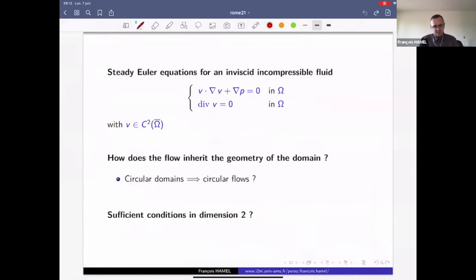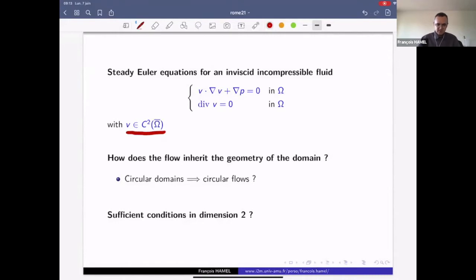And we assume that the flow V is of class C2 of omega bar, which is more than the usual regularity because we only have a first order equation here. But this assumption plays a role somewhere; you will see that later in the proof. Maybe we can relax it to C1,1, but the arguments as such cannot get rid of this type of assumption, despite the fact that the results may still be true without it, but this would require another proof.